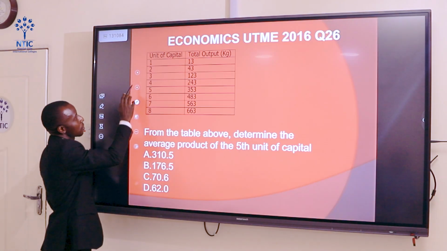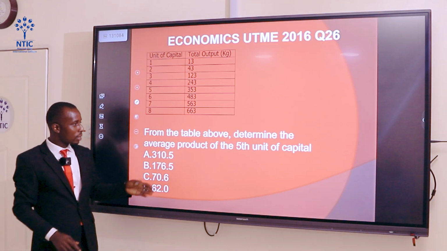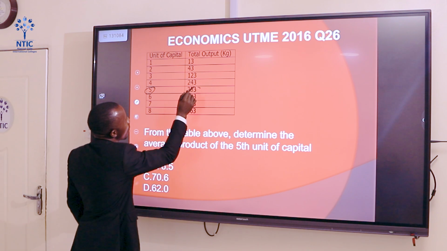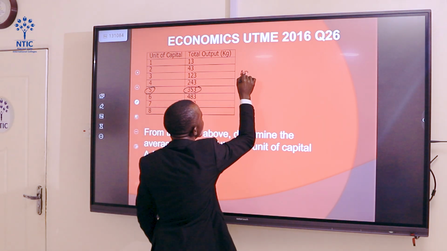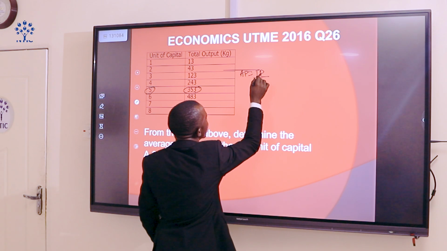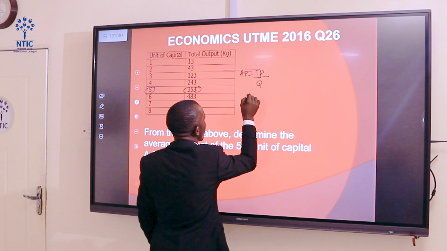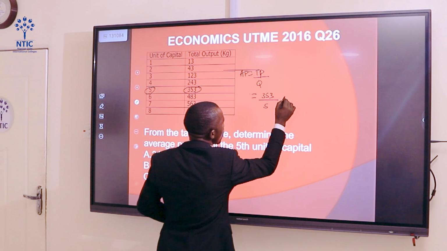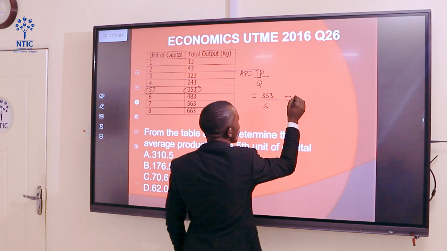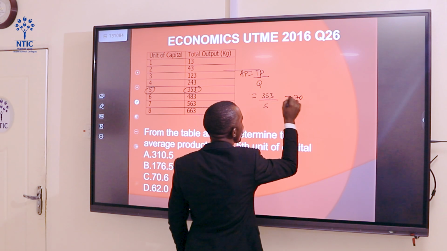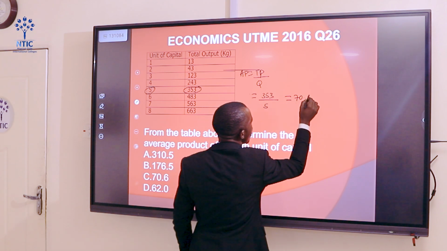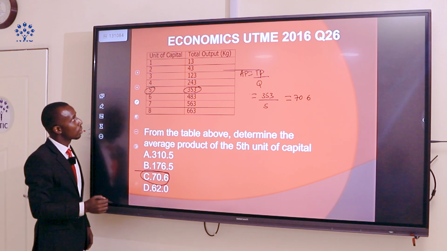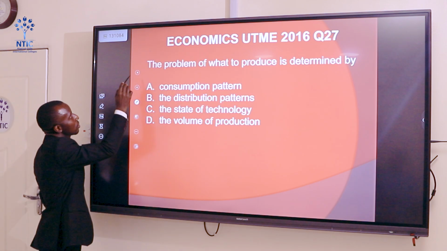Now let's start with question 26. From the table above, determine the average product of the fifth unit of capital. We have the fifth unit of capital and we have the total product. Average product is total product divided by quantity. In this case, that's 353 divided by 5. 5 in 35 gives us 7. Then we have 0. We bring 0 to 30 to make it 6. So our final answer is 70.6. That's our average product.